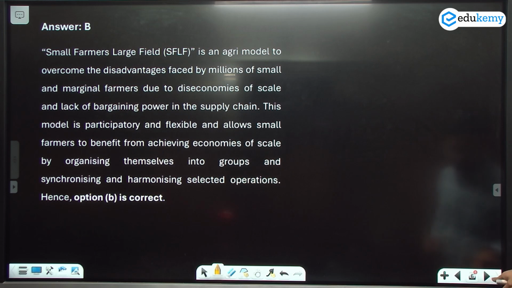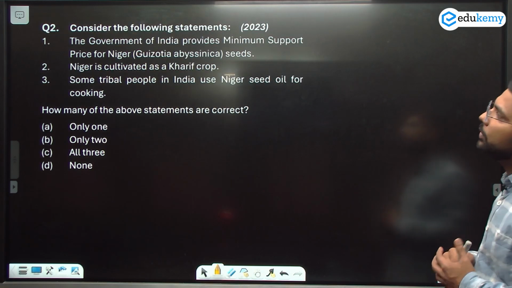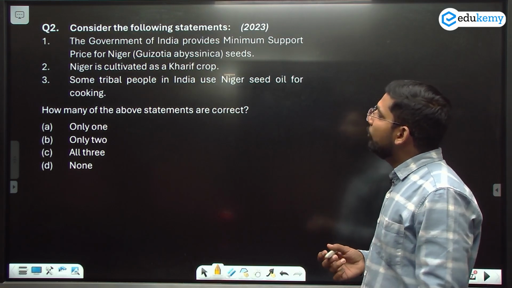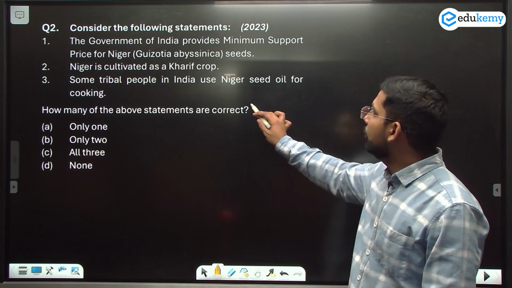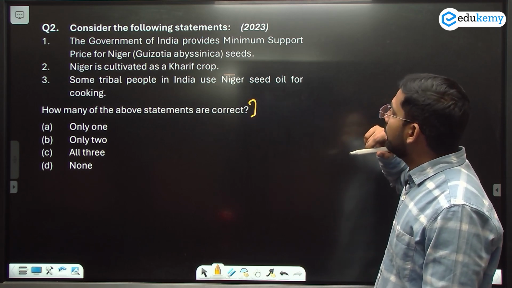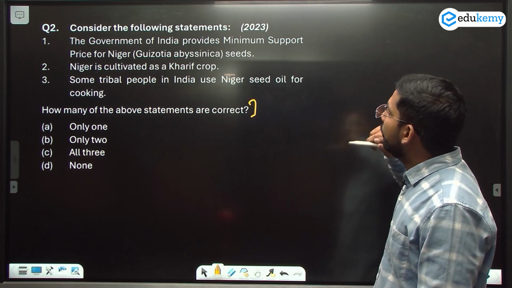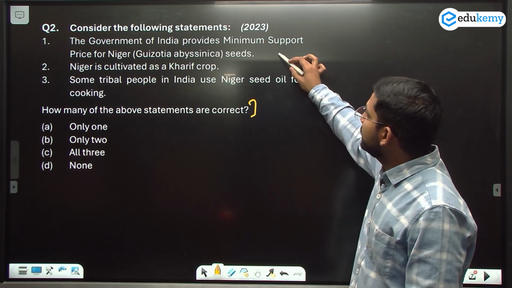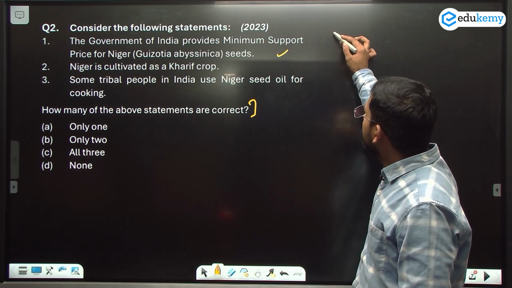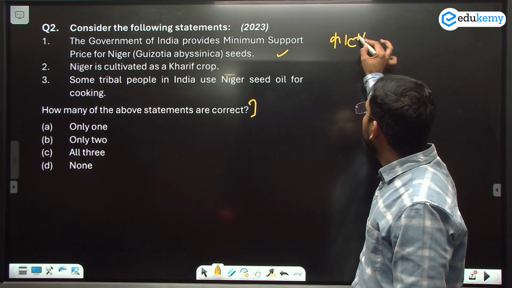Now let's come to question number 2. The question number 2 is of the type: consider the following statements. How many of the statements given above are correct? The first statement: the government of India provides minimum support price for Niger. Yes, Niger is known as Kala Til. It is known as Kala Til.